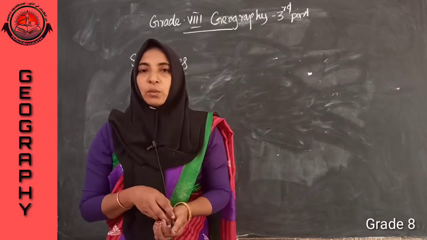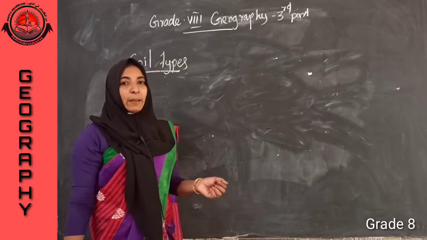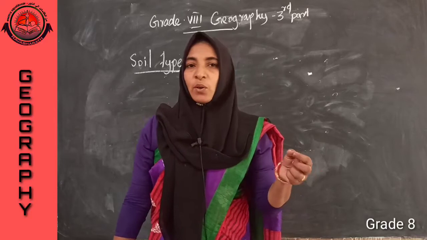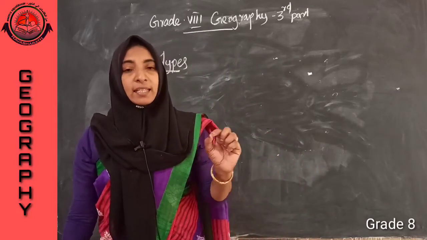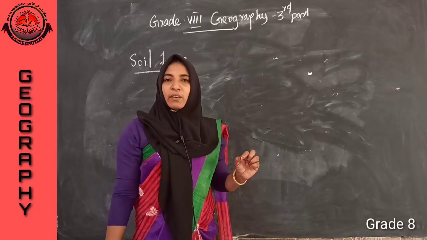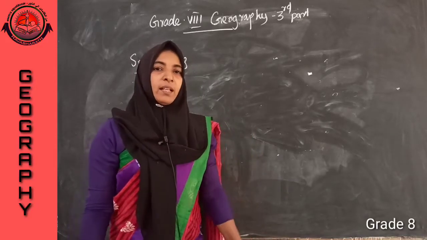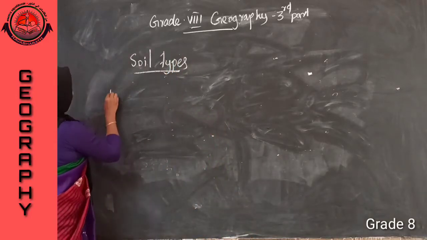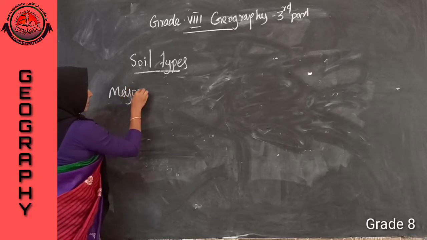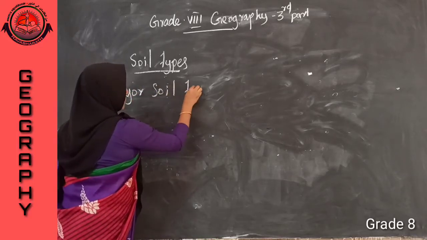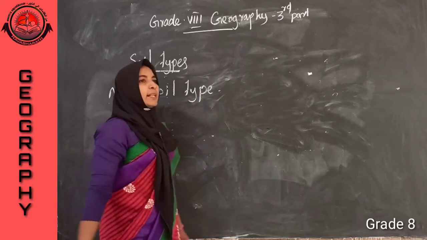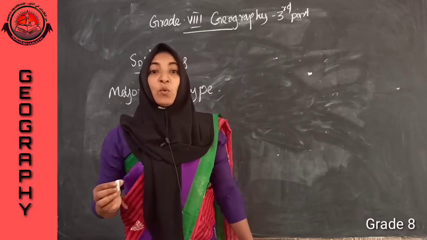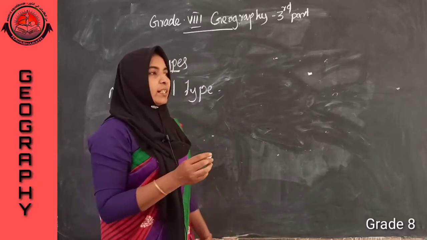Then now we can go to major soil types. Which are the major soil types? That means on the basis of availability of sand, silt and clay, we divided our soil into different names. First, listen, the first one, which is very familiar to us, that is alluvial soil.